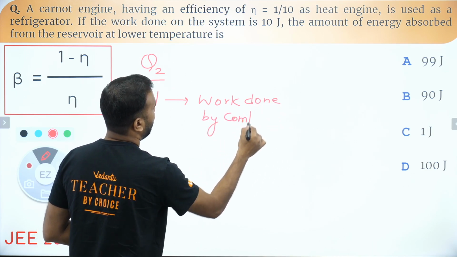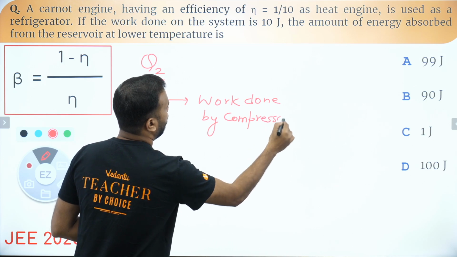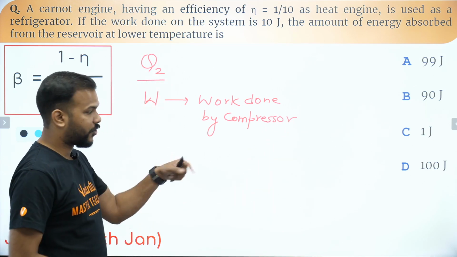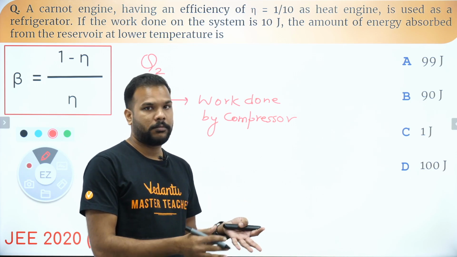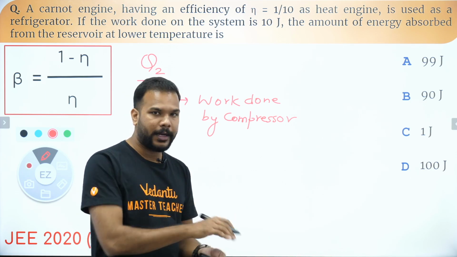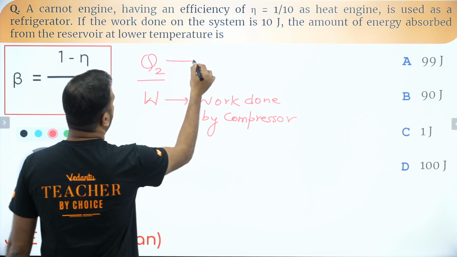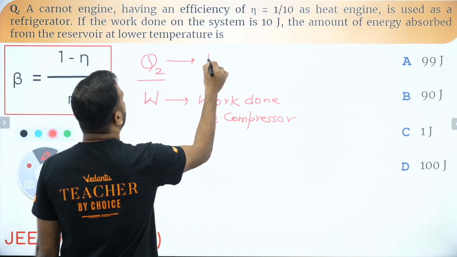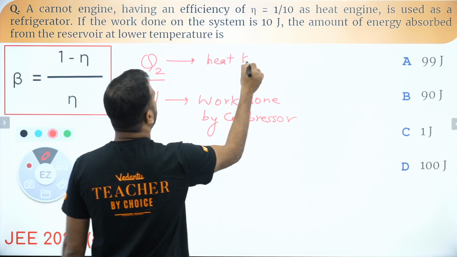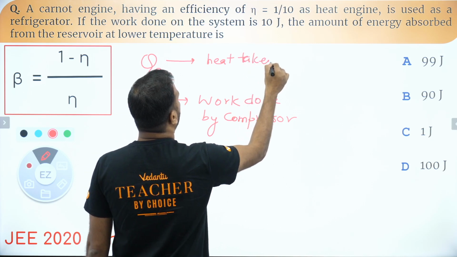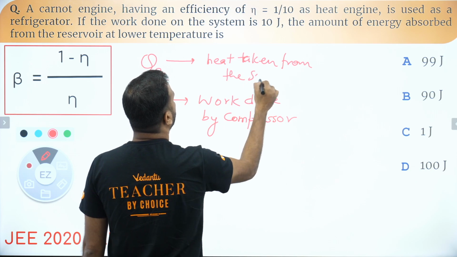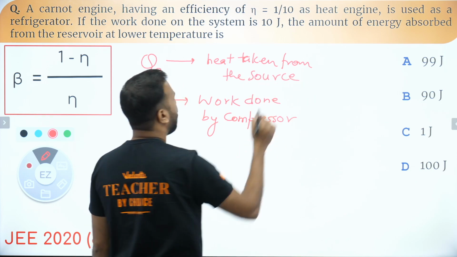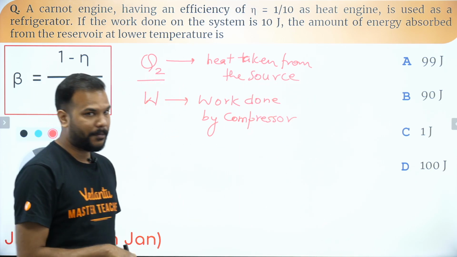You all know that every refrigerator has a compressor which does the work in order to extract heat from the source or the room where the temperature is actually already low. And this is the amount of heat taken from the source. That means the room where you want to create further lesser temperature.